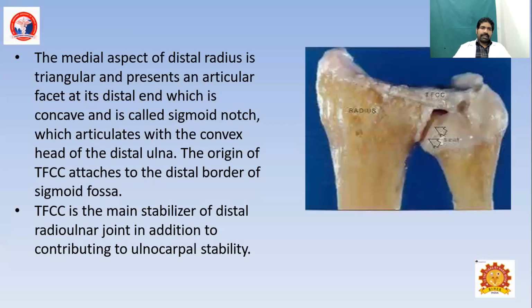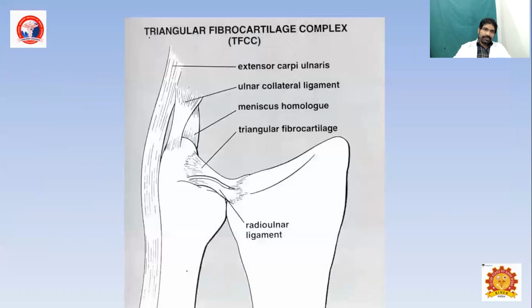The medial aspect of the distal radius is triangular and presents an articular facet at the distal end, which is concave and is called the sigmoid notch, which articulates with the head of the distal ulna. The triangular fibrocartilage complex originates from the distal border of the sigmoid fossa. This cartilage complex is the main stabilizer of the distal radioulnar joint.